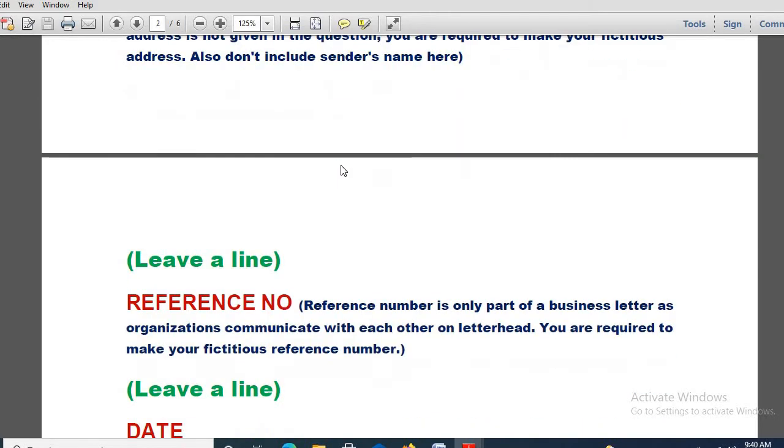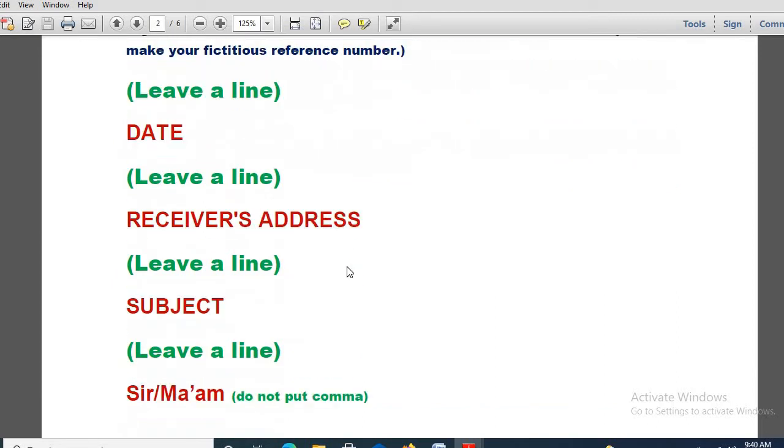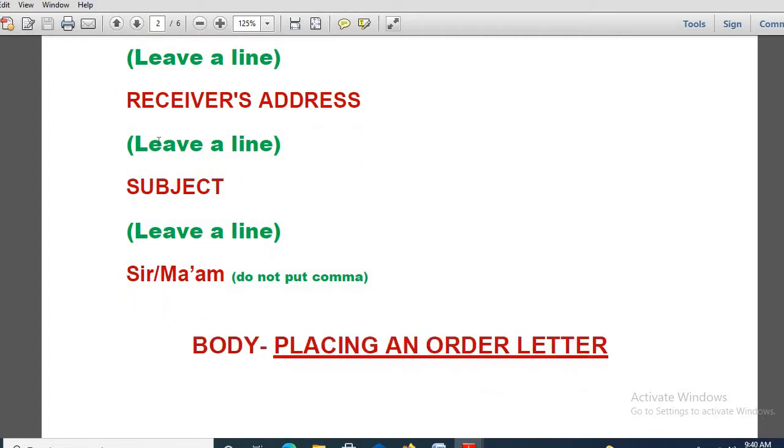First one, sender's address. Next one, reference number. Again you leave a line. Third one, the important one, is the date. After writing the date, you again leave a line. Remember, only 1 line you will be leaving. Then the receiver's address. After the receiver's address, again you leave a line. Then you have to write the subject. Then leave another line. Then you have to write either sir or ma'am. Remember, do not put a comma. So these are the things you have to remember.